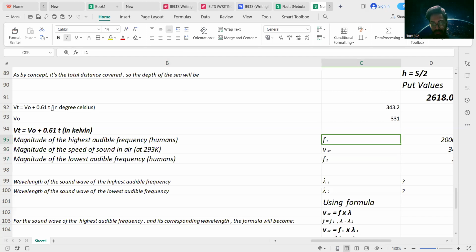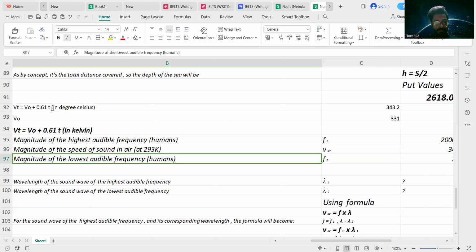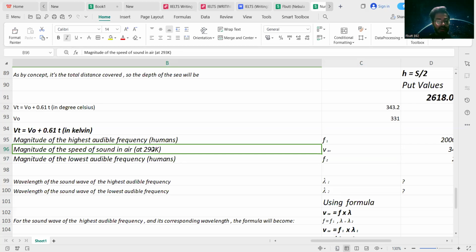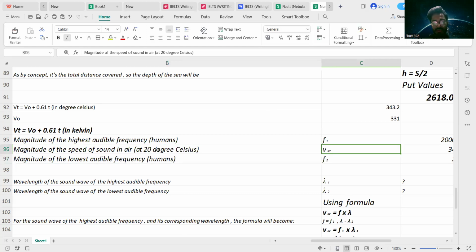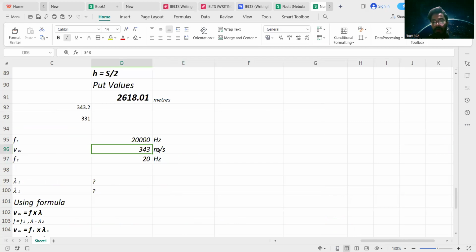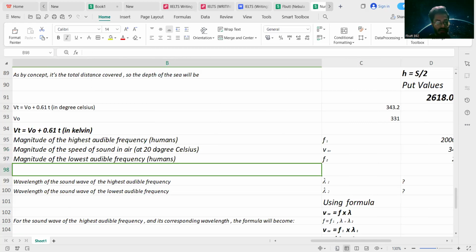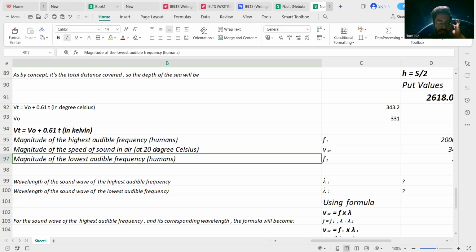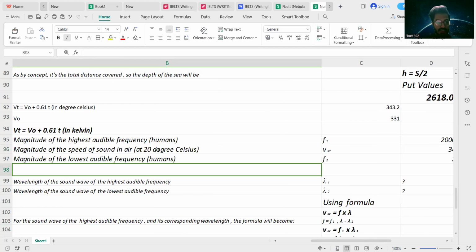Okay, F1 is equal to 20,000 hertz. The magnitude of the speed of sound in air at 293 Kelvin or 20 degrees Celsius. At 20 degrees Celsius, both of the sound waves are traveling with the same average velocity, or the approximate velocity, which is 343 meters per second. The magnitude of the lowest audible frequency which a normal human can hear is equivalent to F2, which is 20 hertz.